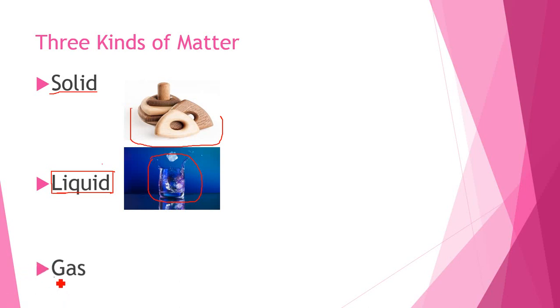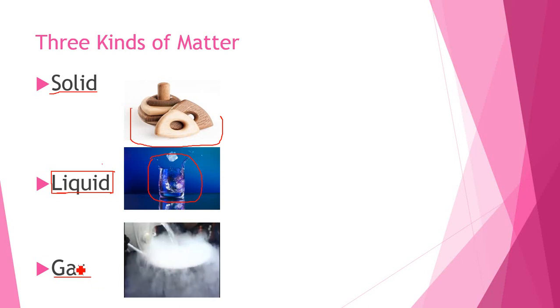What about gas? Gas does not have a definite shape nor a definite volume. So when you put it in any container, it will take the shape of the container.